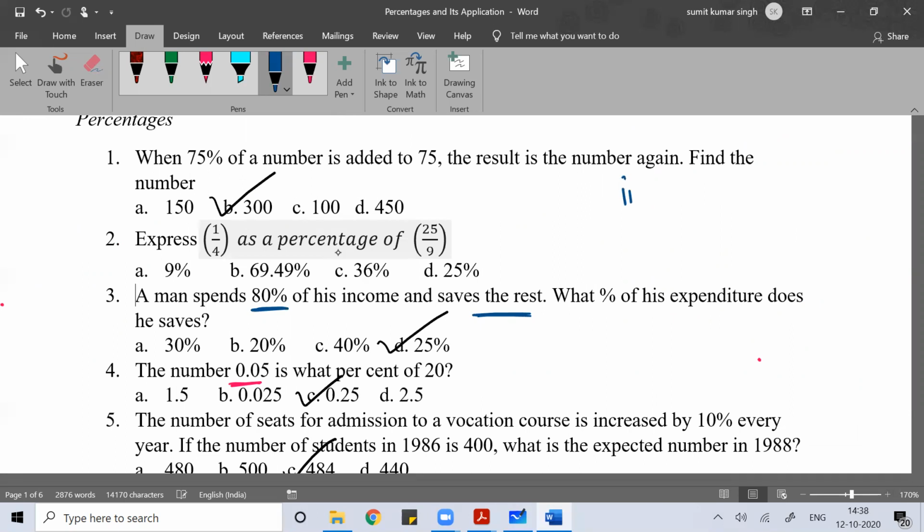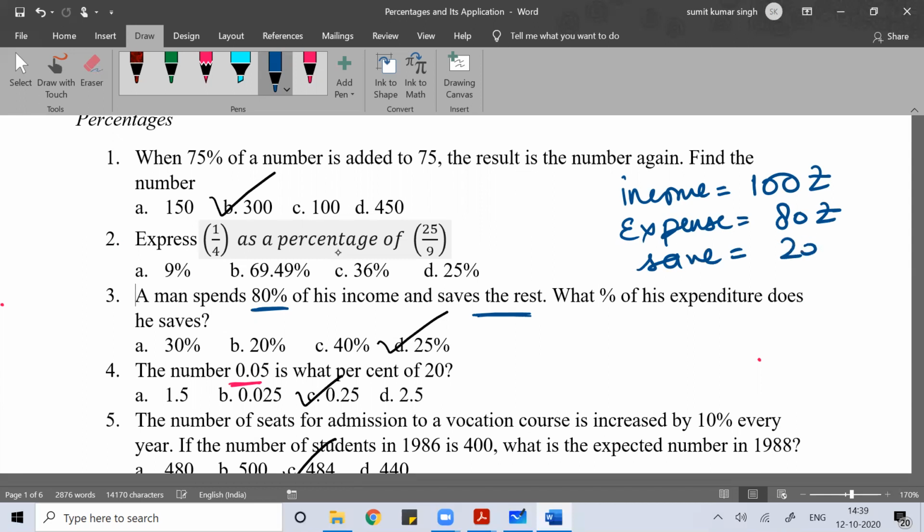Suppose the income of the man is 100 rupees. He spent 80% of the income, which means he spent 80 rupees, and he saved only 20 rupees.